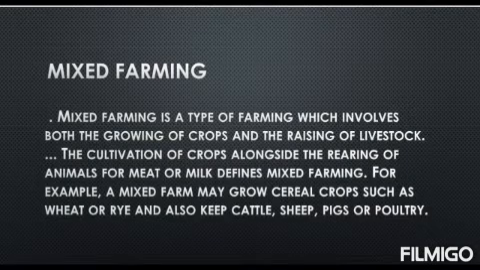The next topic is mixed farming. Mixed farming is a type of farming which involves both the growing of crops and the raising of livestock. The cultivation of crops alongside the rearing of animals for meat or milk defines mixed farming. For example, a mixed farm may grow cereal crops such as wheat and also keep cattle, sheep, pigs or poultry.